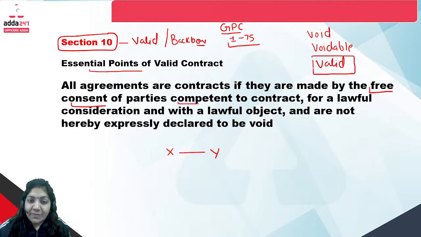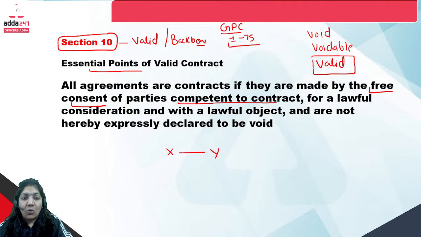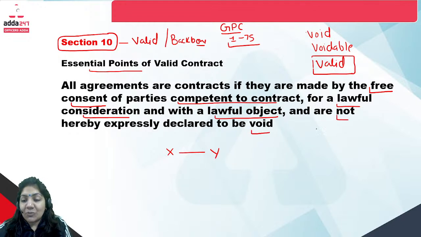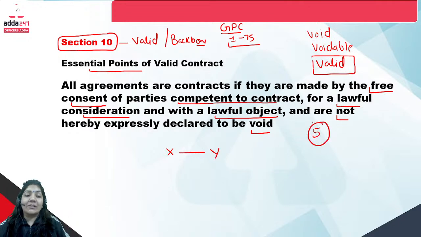The parties must be competent to contract. In the next slide I will tell you what we mean by the term competent to contract. And there must be lawful consideration. Consideration means something for something, and with a lawful object. Lawful object means the object of the contract should be lawful and not declared to be void. So in this paragraph, the 5 essential points are given for the valid contract.